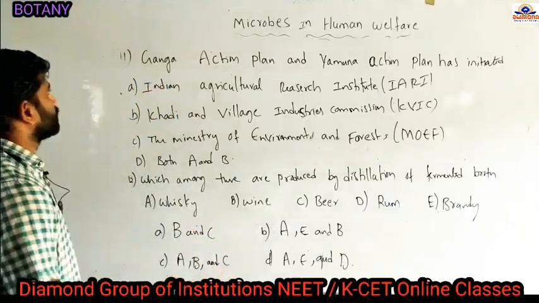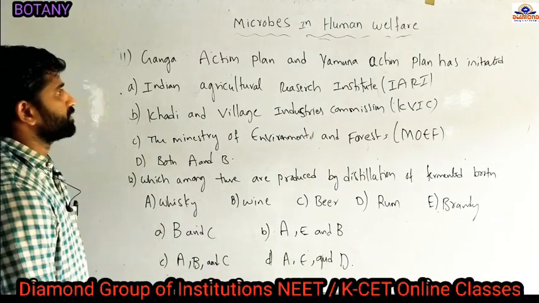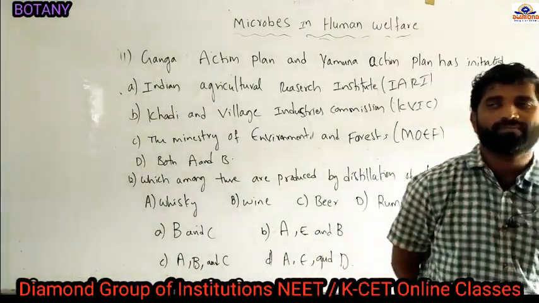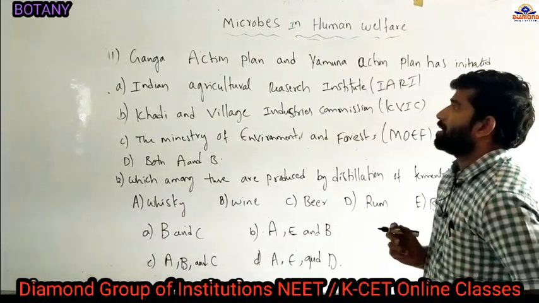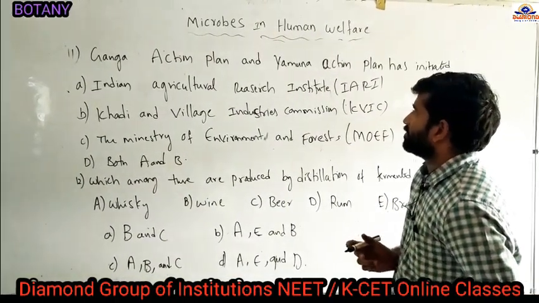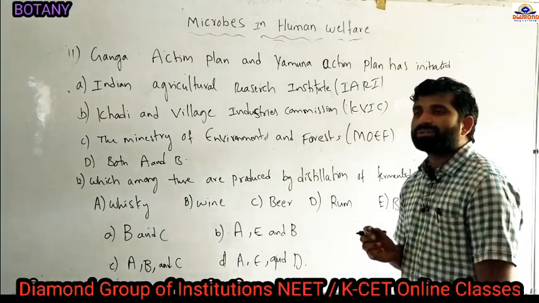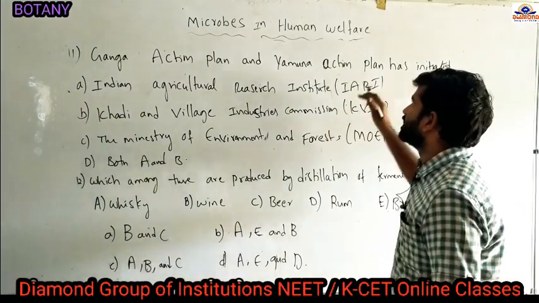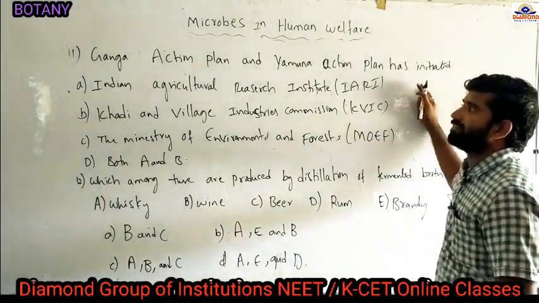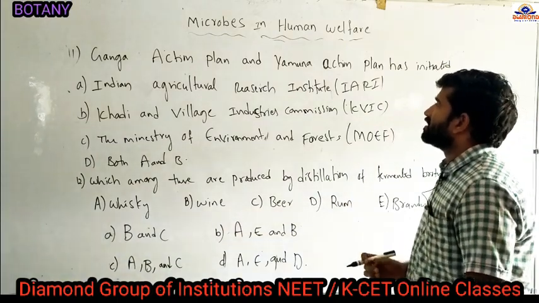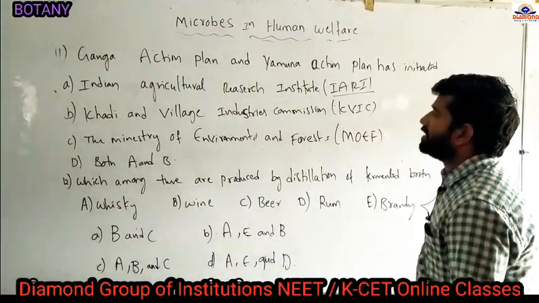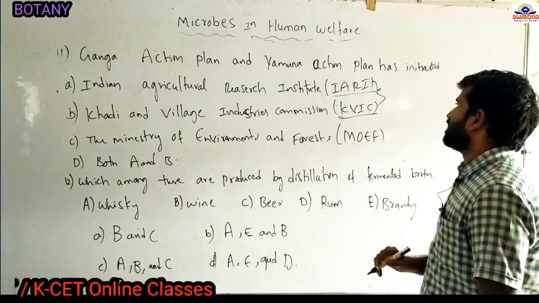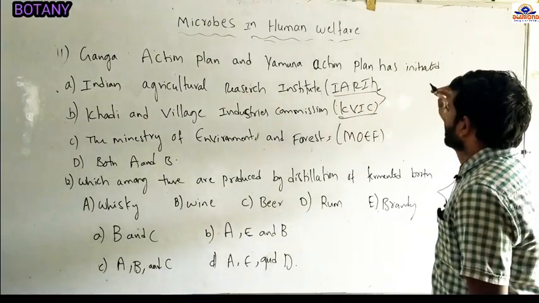Next question. Ganga Action Plan and Yamuna Action Plan have been initiated. So here we are looking at sewage treatment using microorganisms. The Ganga River and the Yamuna River are going to be cleaned using microorganisms by the process of sewage treatment. It was started for the cleaning of the Ganga River and the Yamuna River. Option A, Indian Agricultural Research Institute (IARI), and Khadi and Village Industries Commission (KVIC). These are two commissions.